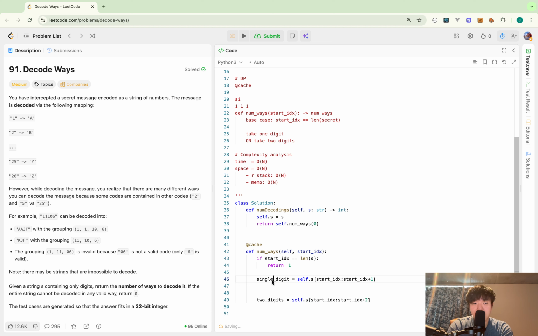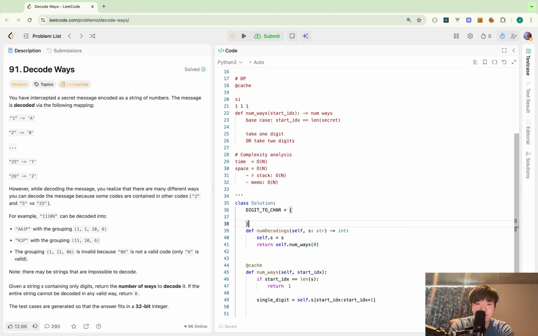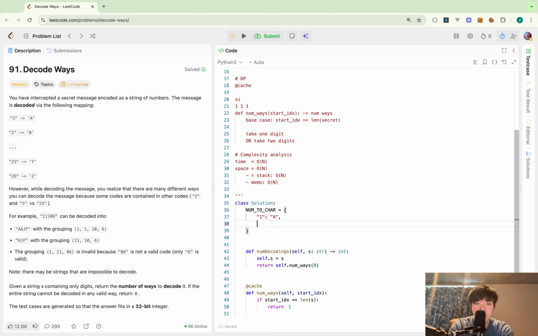So from here, I have to confirm this single digit is inside of the mapping. So I should define the mapping here. So digit to char. So num to char. Like this.